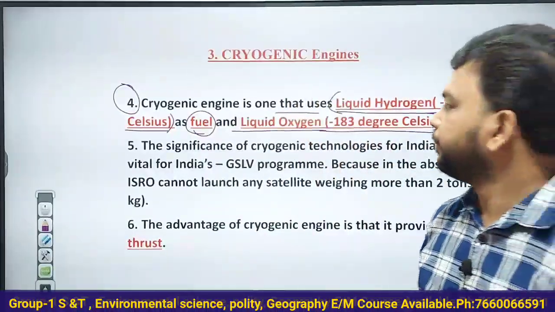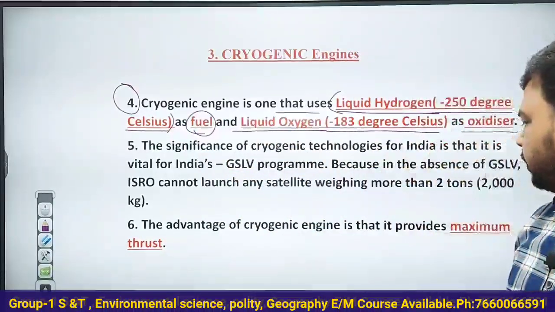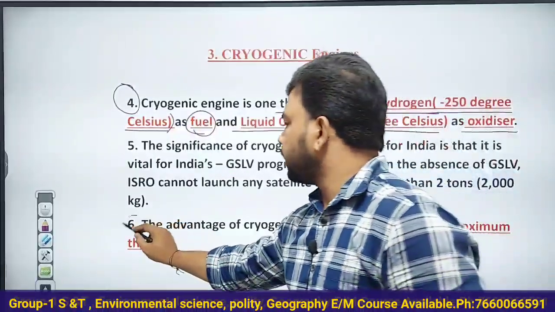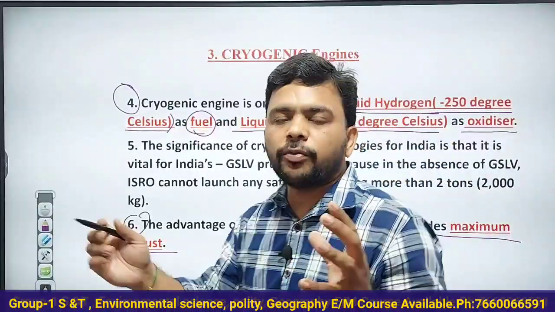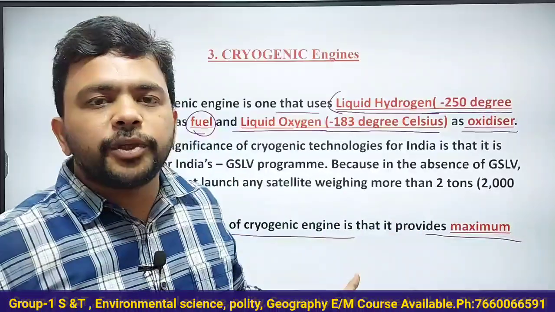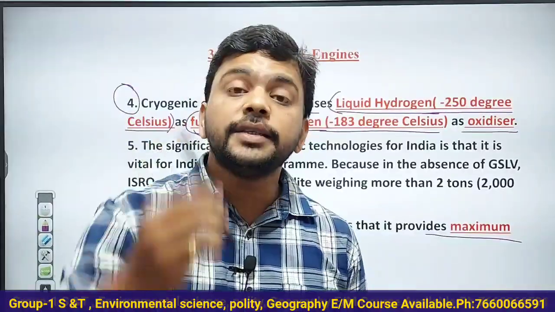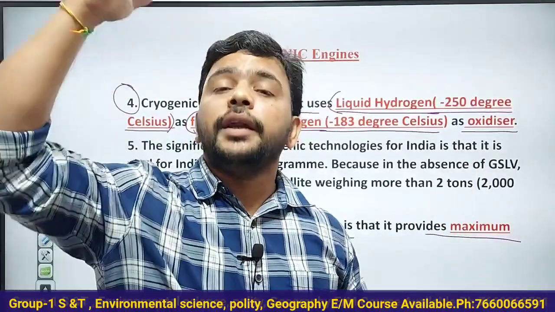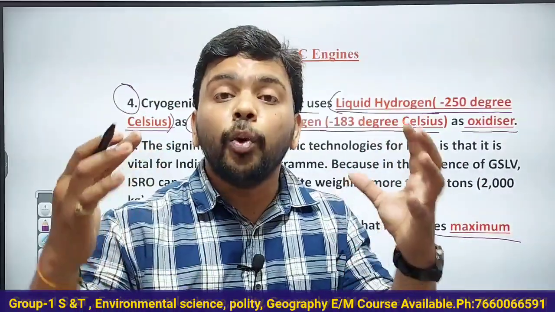Understand that very clearly. The advantage with the cryogenic engine is that it provides maximum thrust, or the forward push, to the rocket. What will happen with that maximum thrust? The rocket will go to greater heights and release the satellites at greater heights, and the rocket can carry satellites of more weight.